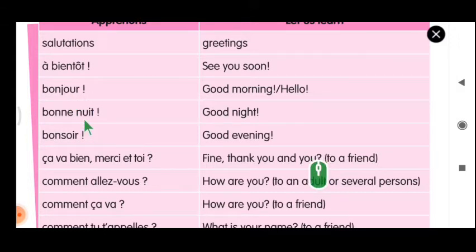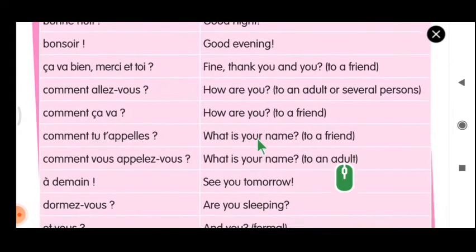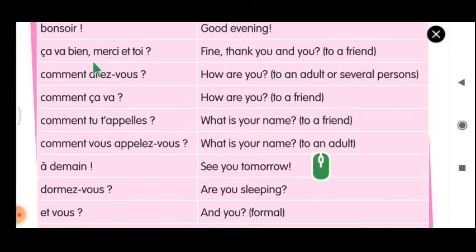Bonne nuit. The meaning is good night. Bonsoir. Good evening. Ça va bien, merci et toi. Fine, thank you and you. This is to a friend, so it will be informal.